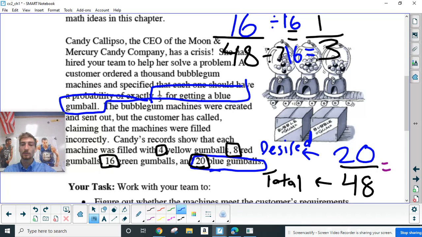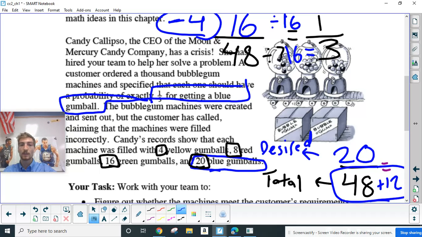All right, so these are two ways that we could adjust it. We could either subtract 4 gumballs from the machine, or we could simply add 12 to our total. All right, do you guys see these two ways? Add 12 of different colors.